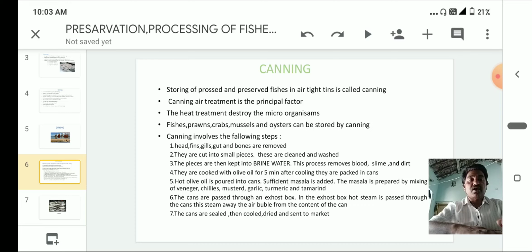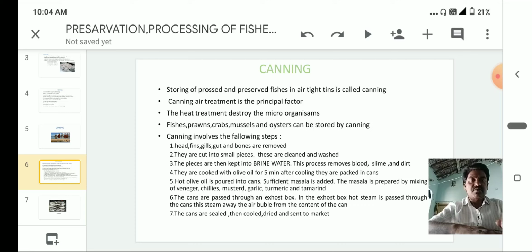The canning involves the following steps: head, fins, gills, gut, and bones are removed. They are cut into small pieces. These are cleaned and washed. The pieces are then kept in brine water. This process removes blood, slime, and dirt, and they are cooked with olive oil for 5 minutes. After cooling, they are packed into cans. Hot olive oil is poured into the cans. Sufficient masala is added. The masala is prepared by mixing vinegar, chilies, mustard, garlic, and tamarind.